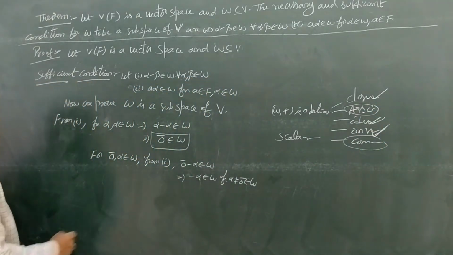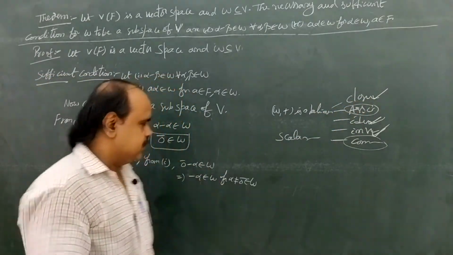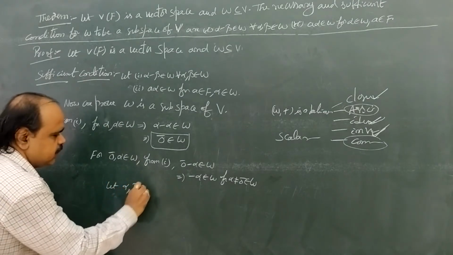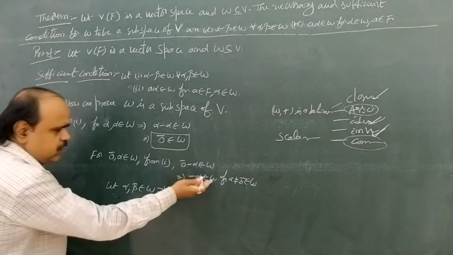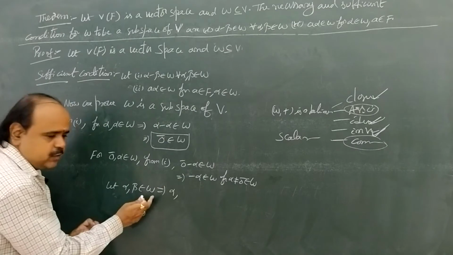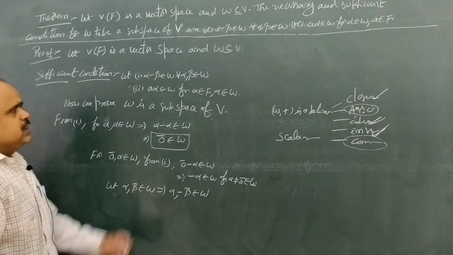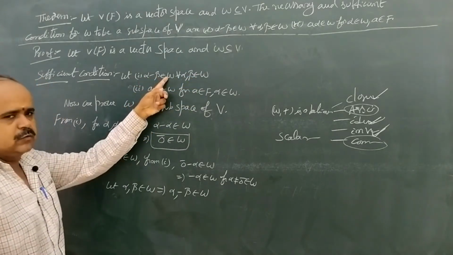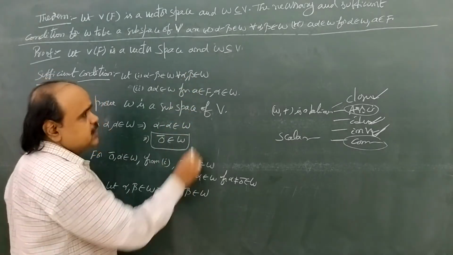Come to the last one. Now next we are going to prove the closure property. For that, let alpha, beta belong to W. Now we have proved each non-zero vector has an inverse. So since beta belongs to W, minus beta belongs to W. Here alpha, beta belong to W implies alpha minus beta belongs to W. In the similar manner, here we have minus beta instead of beta.